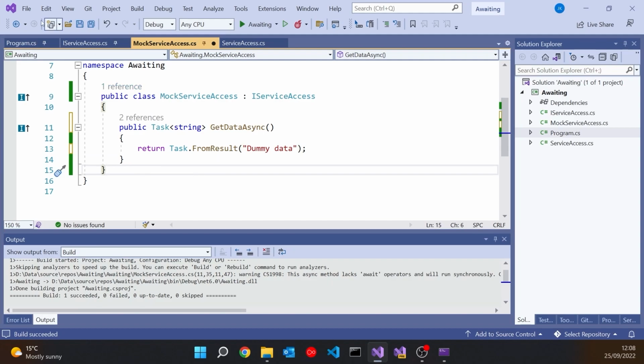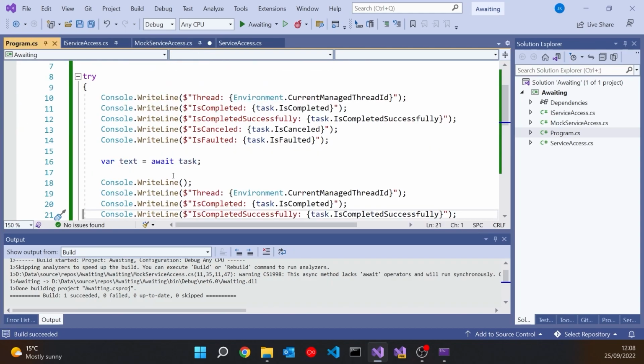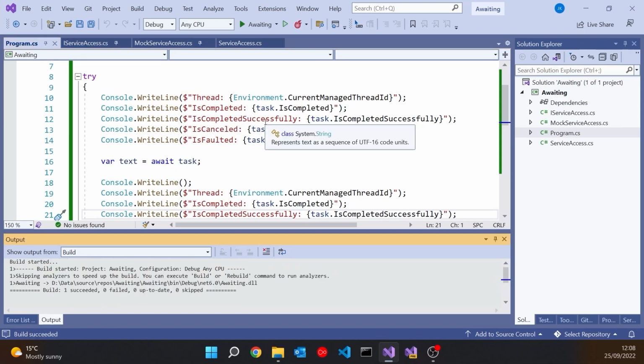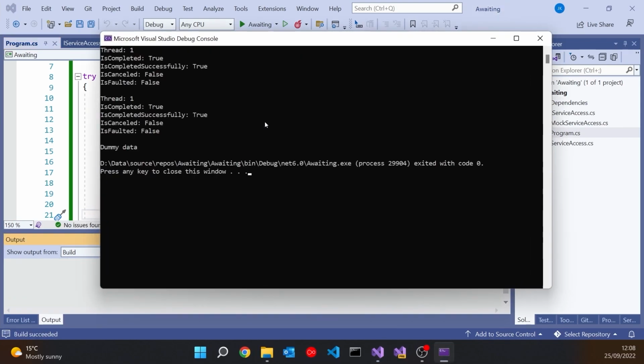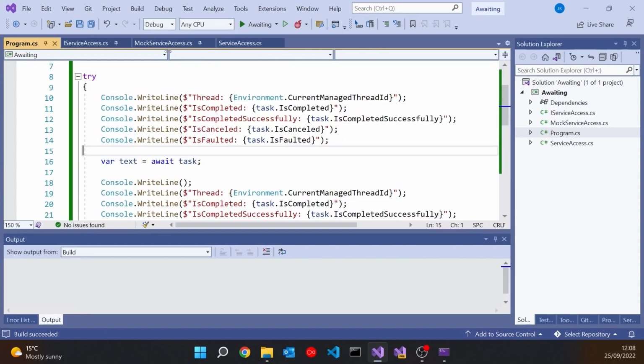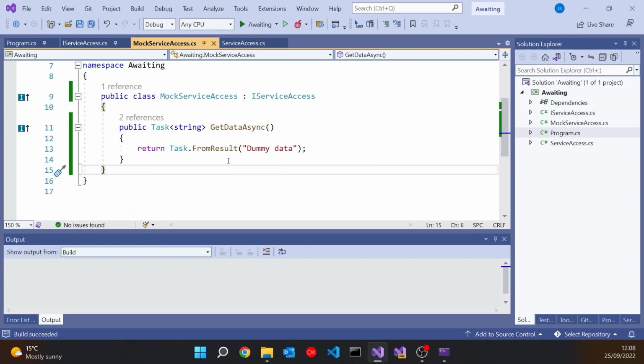And so it now means that back in our program, it will behave in the same way as when we did it async, but without the warning and without having gone to the overhead of setting all the async stuff up. So if we run that, we see we're getting the same results. So it's immediately true. So the await just runs straight through, just like we had with the cached one, and we get the results out there. But we haven't wasted any effort at all in putting an async on there when we don't need it. So that's really the answer to the question.